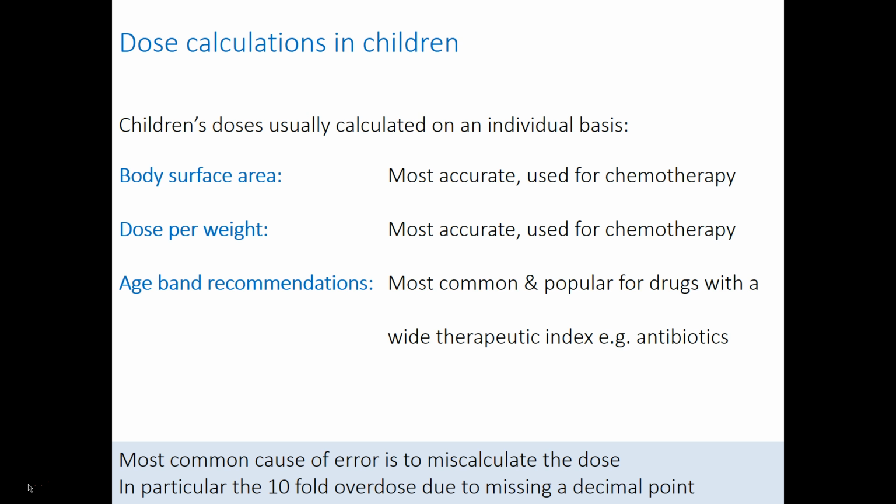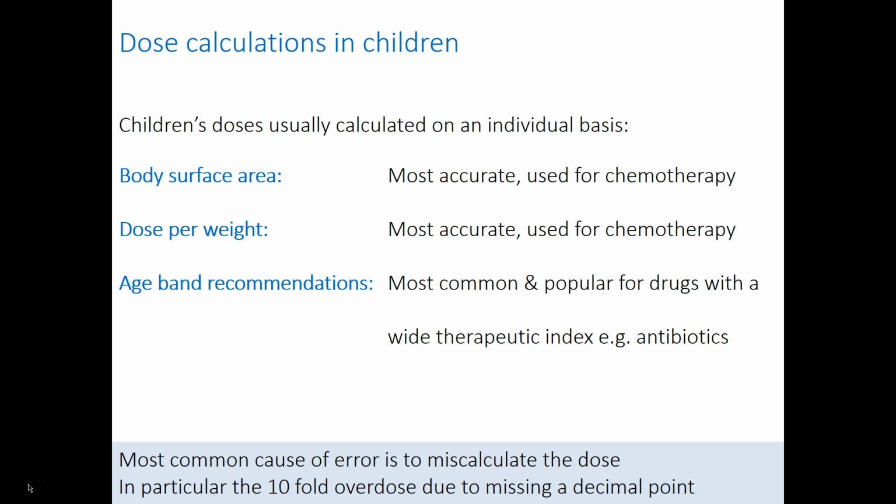Dose calculation in children is done in three main ways. One is on body surface area, which is very accurate, and it's used particularly for chemotherapy. Also, there may be a dose calculation based on body weight. This is also used for chemotherapy and is also accurate.